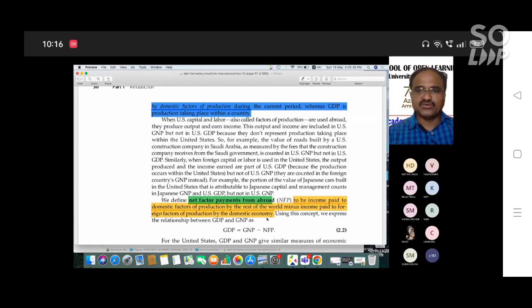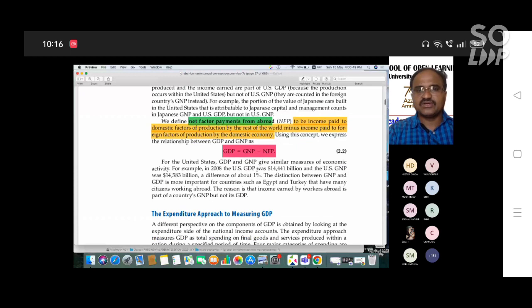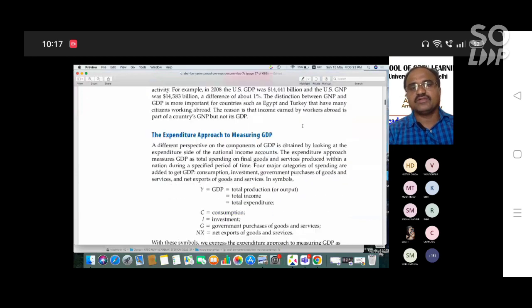So GDP equals GNP minus NFIA. NFIA is also called net factor income from abroad; both are the same. So finally, the GDP calculated according to the product method is GNP minus net factor income from abroad, the market value of final goods and services produced within an accounting year.